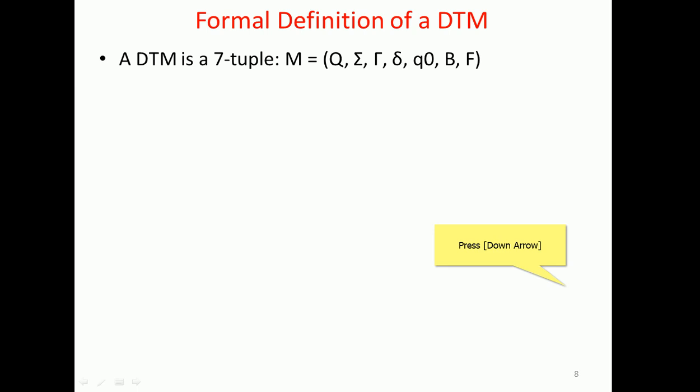Then we have lambda, the tape symbol, the safe tape symbol we can address with the help of this lambda. And we have delta, which is of course the transitions; delta of n number of transitions will be there.